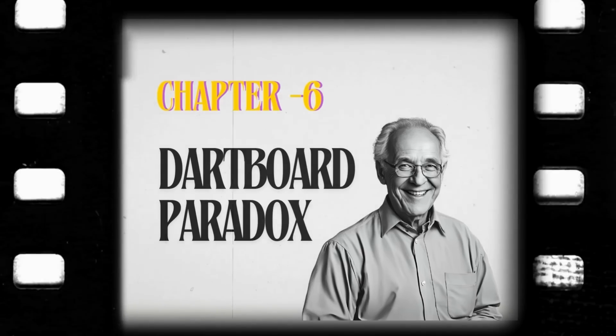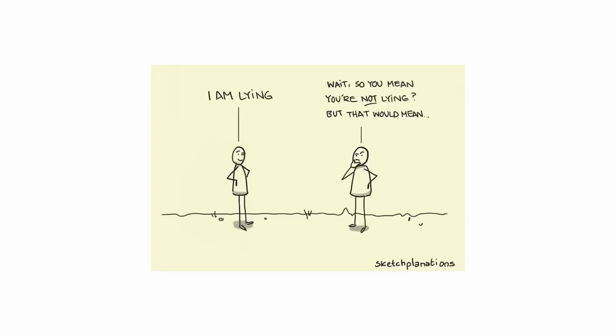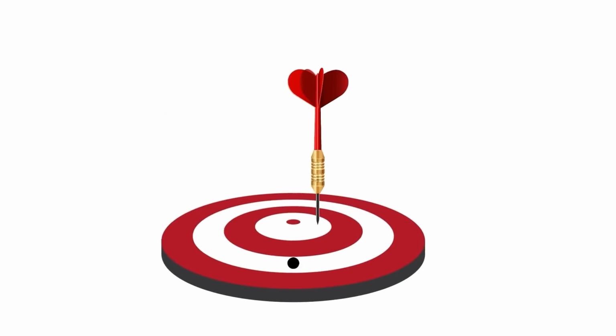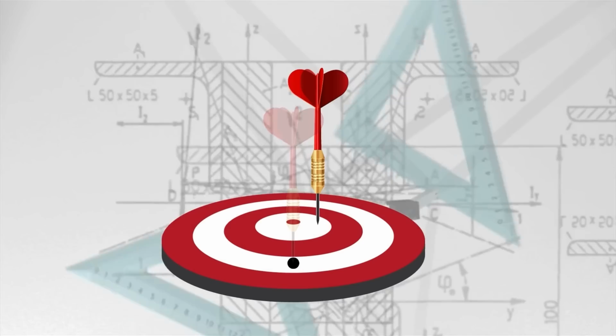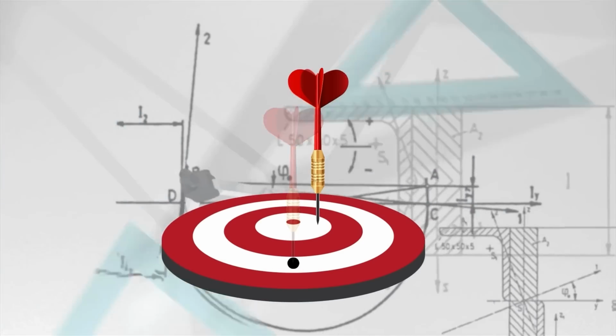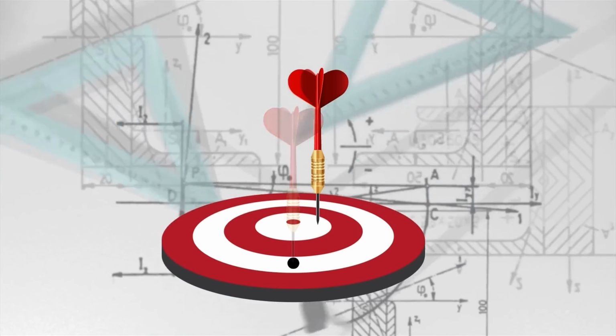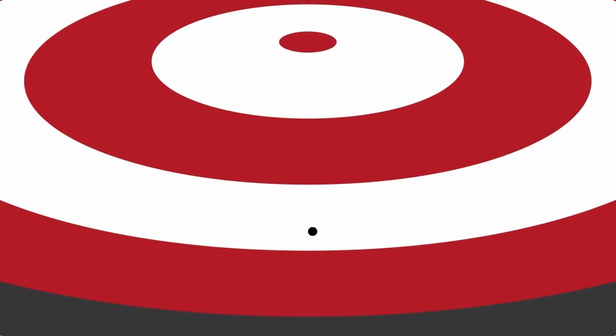Dartboard Paradox. The Dartboard Paradox is a paradox in probability. Let's say you have a dartboard and you randomly pick some point on it. Now let's say a dart hits the dartboard at a random point. Is it possible for the dart to exactly hit the point you picked? And if so, what is the probability that this occurs? This is a mathematical scenario, so we will assume that the point is infinitely small. The answer to the first question is obviously yes. The dart can hit any point on the dartboard after all.